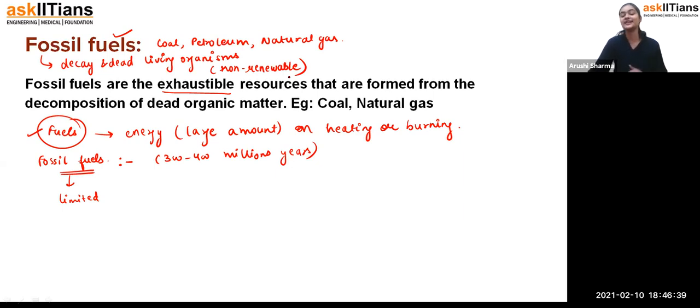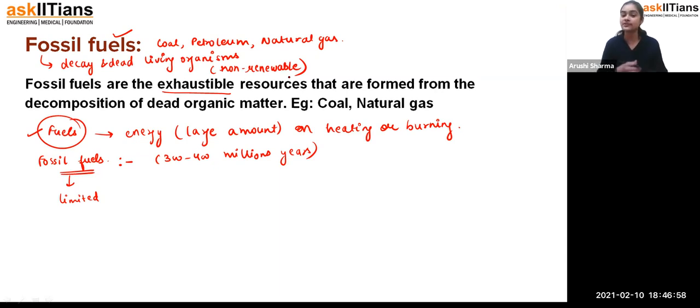Like if I say today coal is not here and we have to prepare it, that means we have to wait for 300 to 400 million years. That is not possible for us. Exactly. So that is why fossil fuels are called petroleum and natural gas, which we are getting from the dead and decay of the living organism, and they are a type of exhaustible resources.